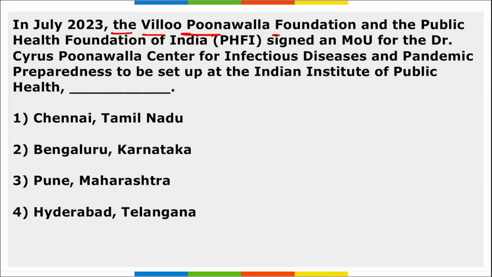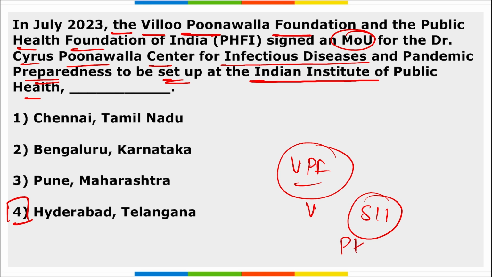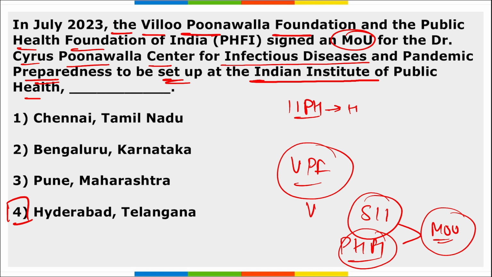Next, the Willow Poonawalla Foundation and the Public Health Foundation of India signed this MOU for the Dr. Cyrus Poonawalla Center for Infectious Disease and Pandemic Preparedness to be set up at the India Institute of Public Health, which is located in dash location. So where is this located? It is in Hyderabad, Telangana. Correct? So this Willow Poonawalla Foundation is an implementing agency of vaccine maker Serum Institute of India, and Public Health Foundation of India, together they signed this memorandum of understanding. Correct? And this was for the Center for Infectious Disease and Pandemic Preparedness, that is to be set up where? At Indian Institute of Public Health, that is located in Hyderabad, Telangana.